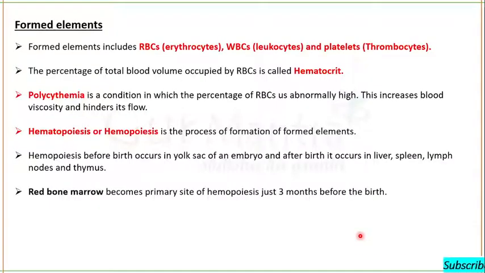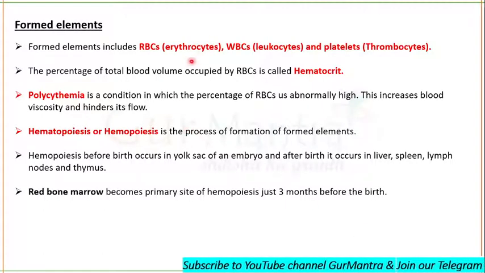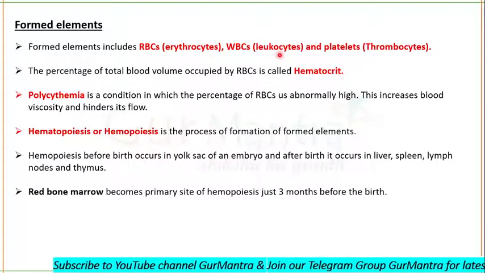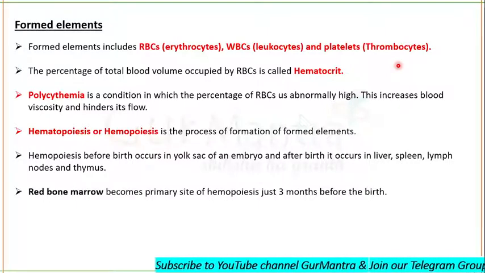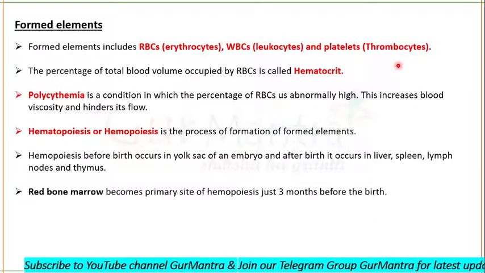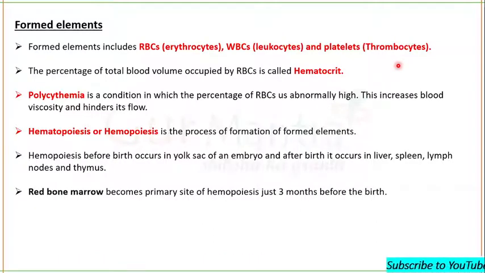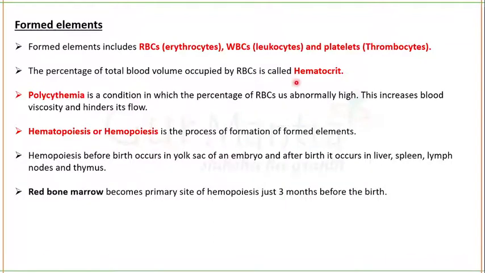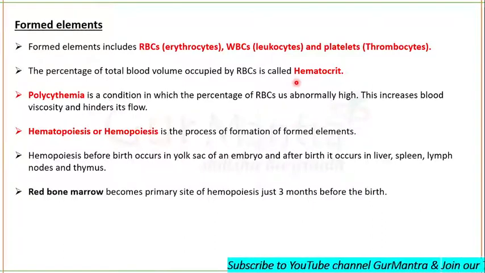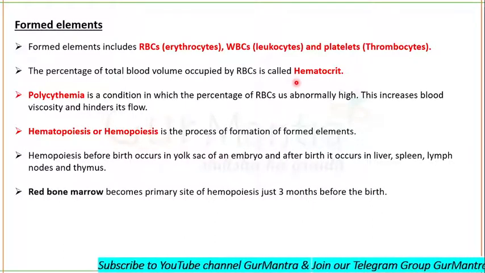Now let's talk about formed elements. Formed elements include red blood cells, also known as erythrocytes, white blood cells, also known as leukocytes, and platelets, also known as thrombocytes. The total percentage of red blood cells present in the total volume of blood is called hematocrit. What is hematocrit? The percentage of red blood cells found in total blood volume is hematocrit.